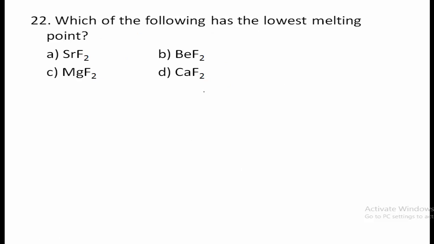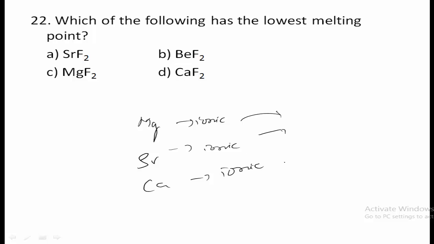22nd, which of the following has the lowest melting point? Lowest melting point means the bond between the given elements should be very weak. If the bond is weak, then it can have the lowest melting point. Among these options, magnesium, strontium and calcium are all ionic in nature because their size is larger, so they can easily lose electrons and form ionic bonds.